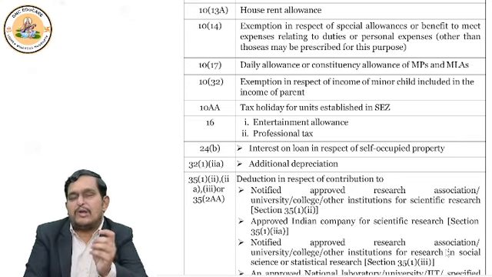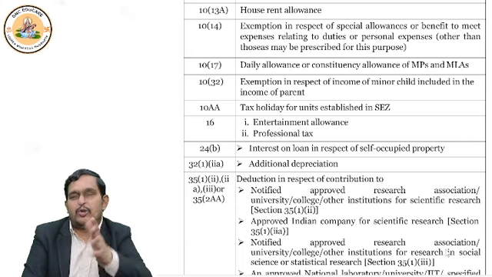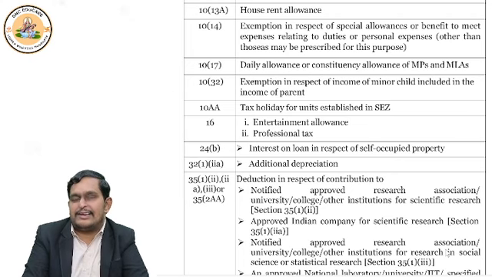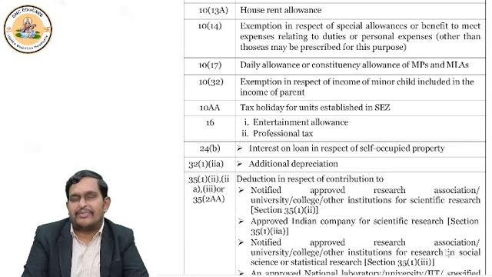But if it is a self-occupied house property, you constructed the house or purchased the flat, and you are staying in the flat, and there is a loan attached to it on which you are paying interest, then in the default tax regime, no deduction. You cannot deduct the interest paid. But under the optional tax regime, you can deduct. This is the difference.